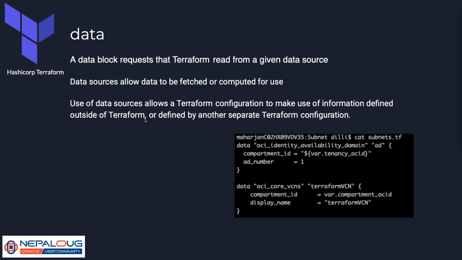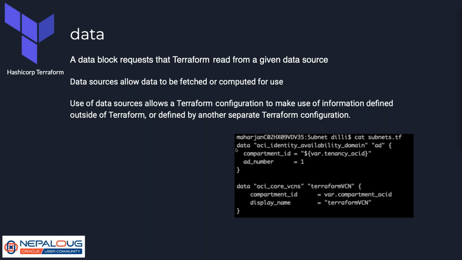That could be a resource defined by someone using the console or defined by another separate Terraform configuration. Let's say I have a colleague who has created a VCN and subnet using a different Terraform configuration, and I need to create a compute instance. Then to use the subnet and the VCN that he has created, I need to use a data block.